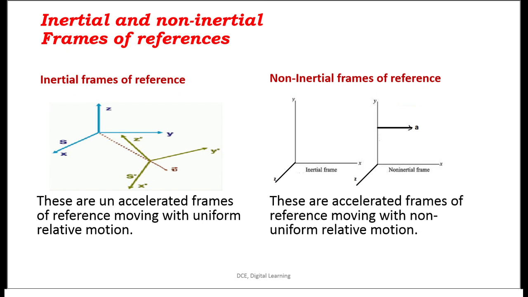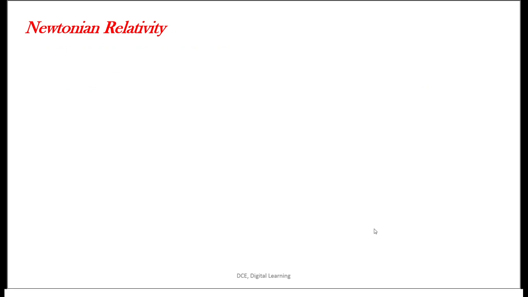So we can say that these are accelerated frames of reference moving with non-uniform relative motion. So the inertial frame of reference says that the two frames of reference move with uniform relative motion, whereas in the non-inertial frame of reference the two frames of reference are under acceleration.